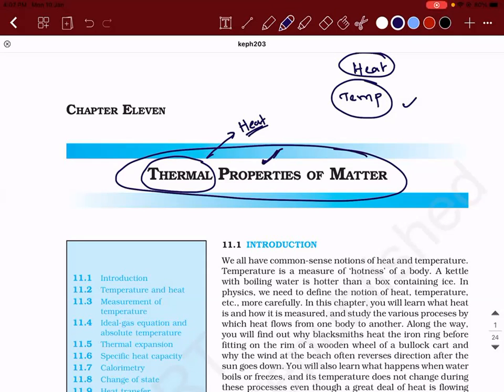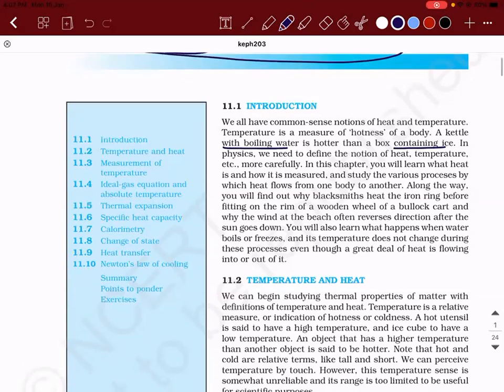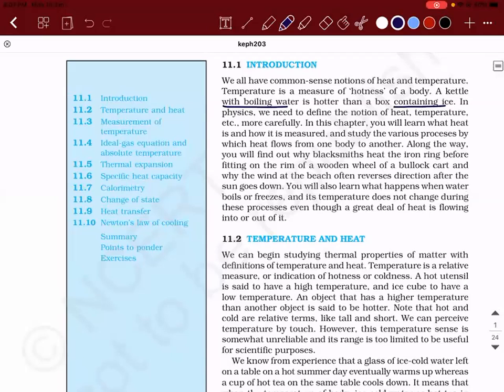They have given some examples. Let us read out what they are trying to say. A kettle with boiling water is hotter than a box containing ice, right? When they say boiling water, it is going to be at 100 degrees Celsius. And when they talk about ice, it is going to be at 0 degrees Celsius. So in physics, we need to define the notion of heat and temperature more carefully. So in this chapter, what are we going to learn?